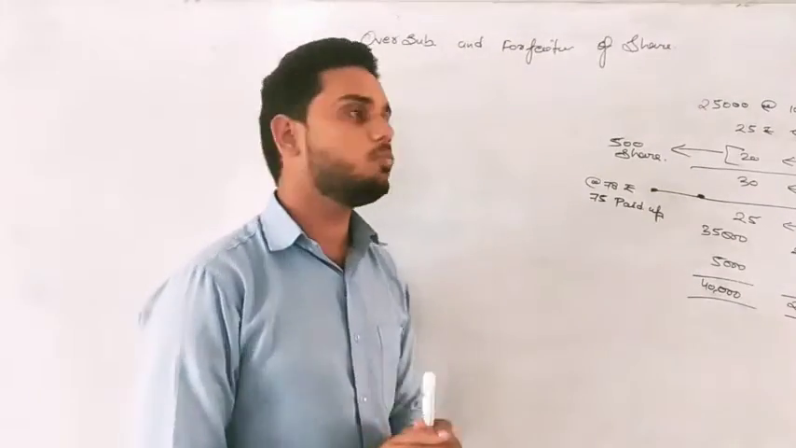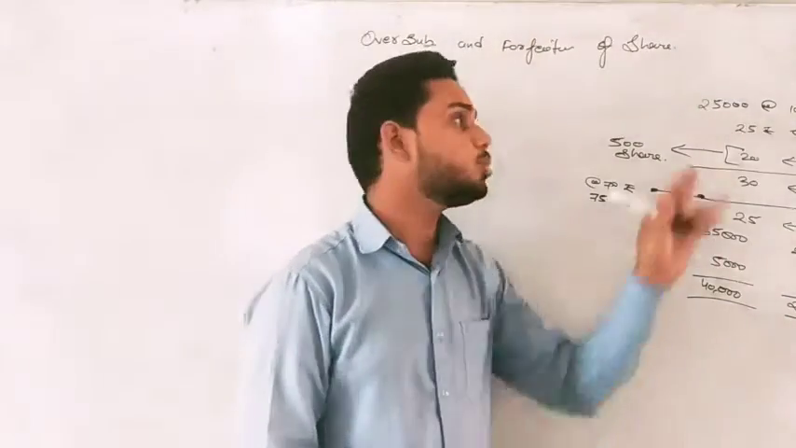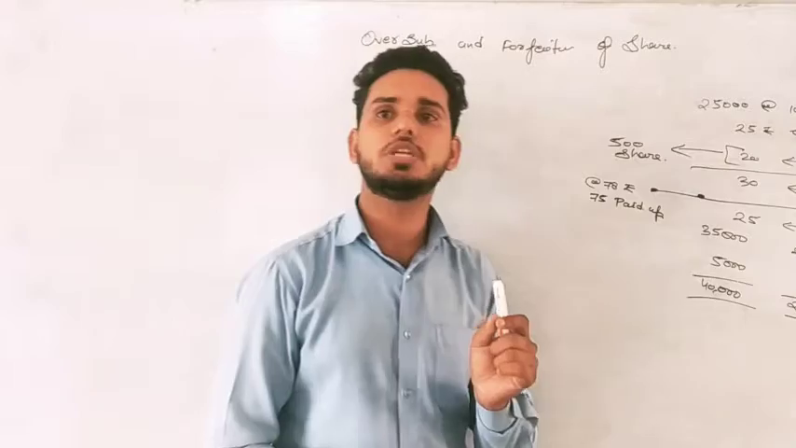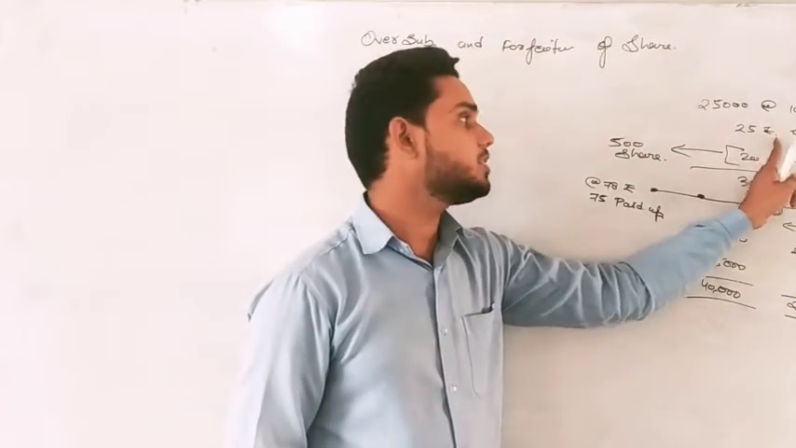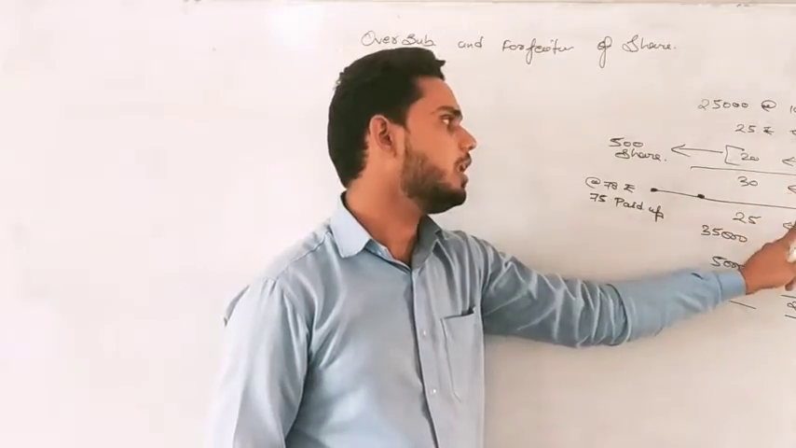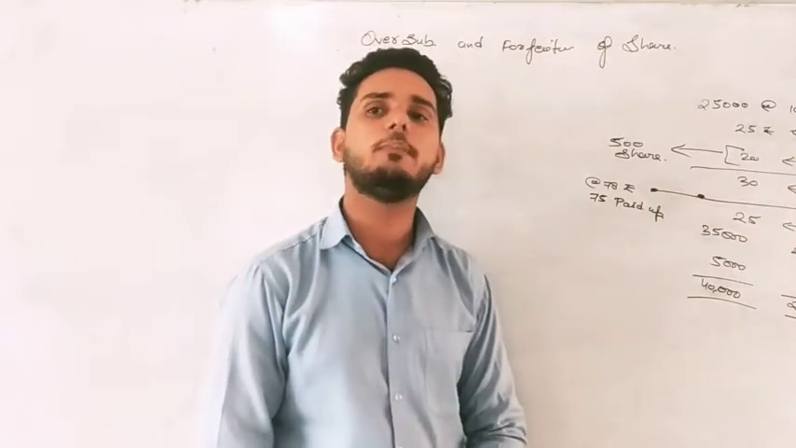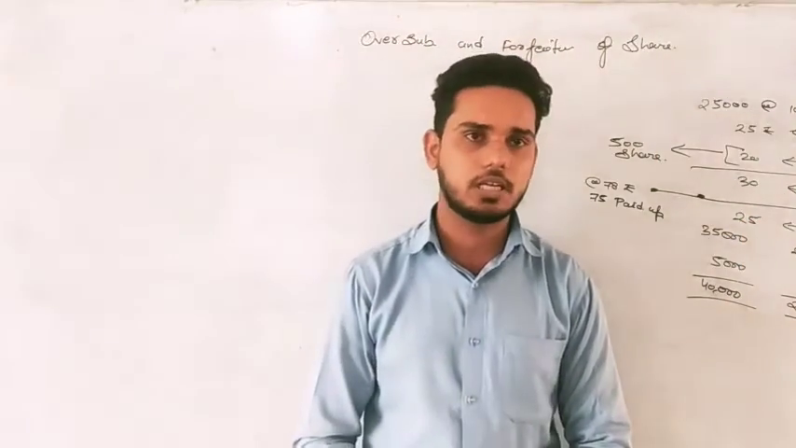So let's summarize it one more time. A company decided to issue 25,000 shares. The value of the share was 100 rupees per share. The amount was payable as 25 on application, 20 on allotment, 30 on first call, and 25 on second call, which the company will not ask in the first year, right?